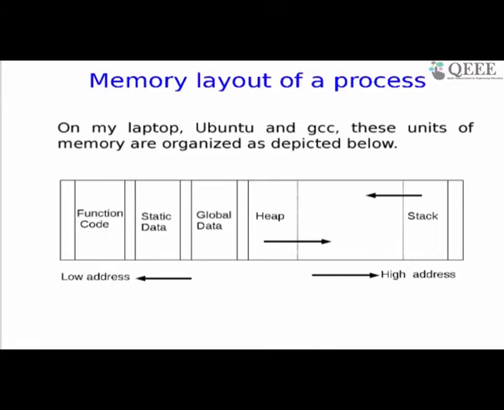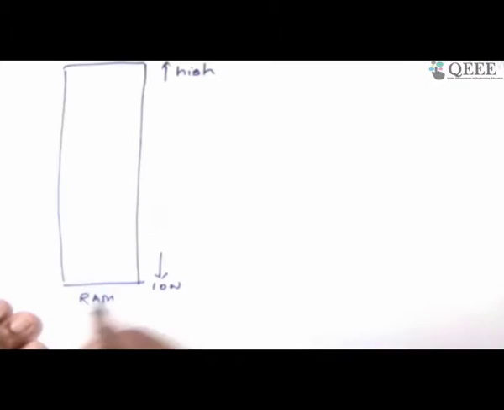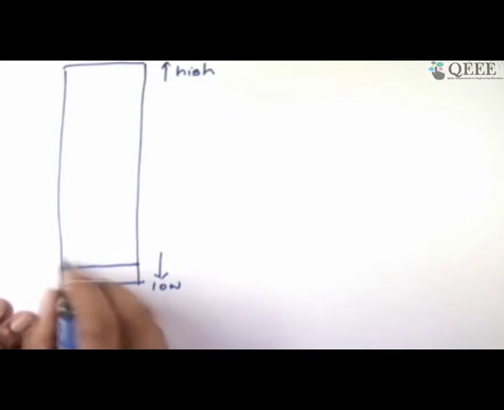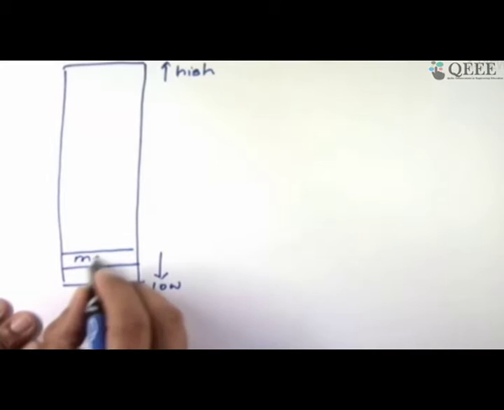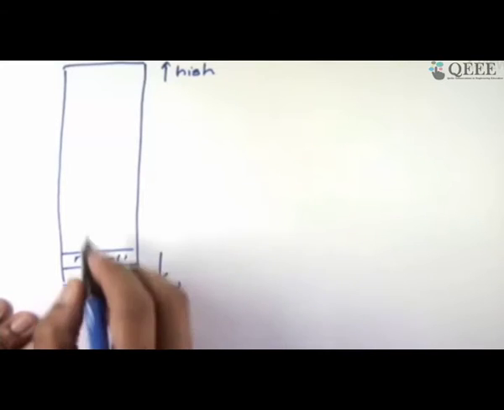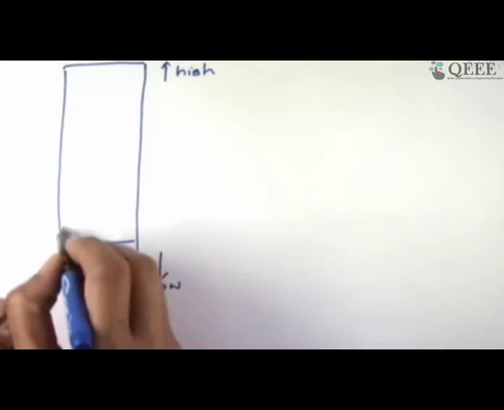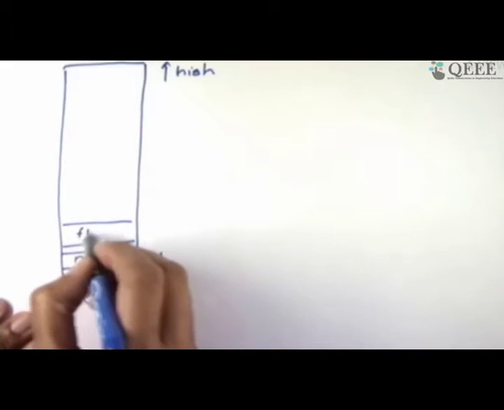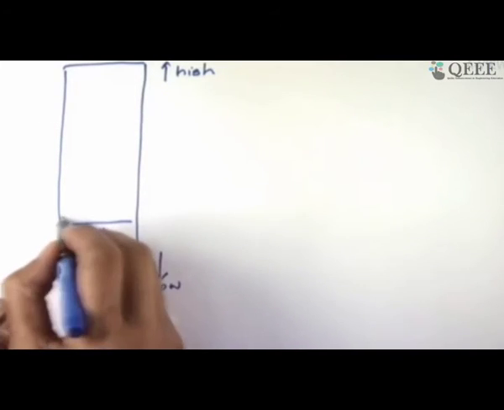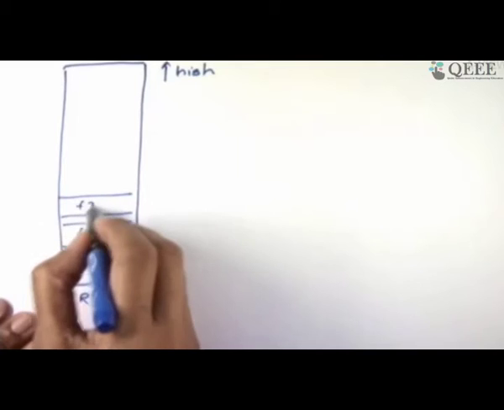Assume this is the total RAM on the machine. Assume that these are the low addresses and these are the high addresses. So I'm going to draw smaller rectangles. Let's say this is my main, the code of main is here. There's some gap. There's a code for function f1. Some gap. The code for function f2.